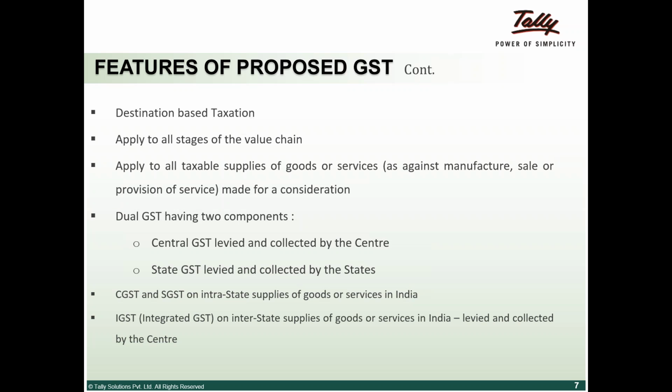If there is a supply, it's not a sale, it's not a manufacturing activity, it is a supply. If A is supplying it to B, it is taxable, it is subject to GST. So the important concept to remember is that if there is a supply, there is GST on it.